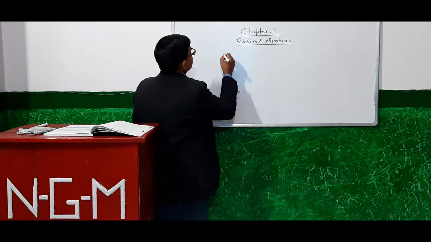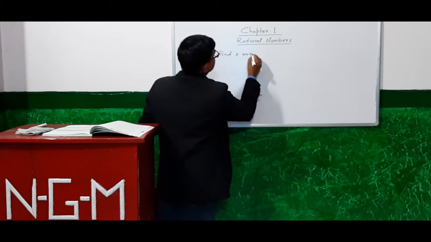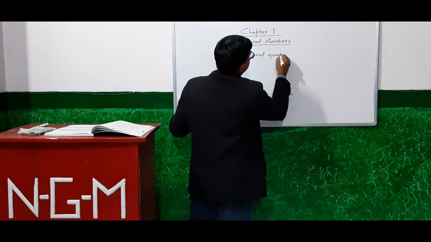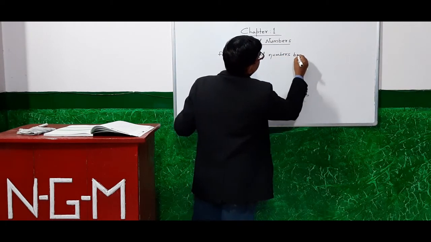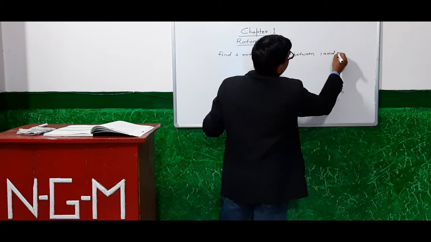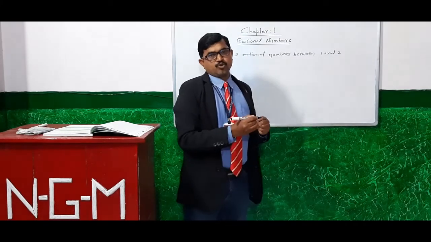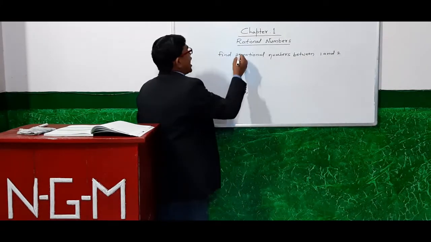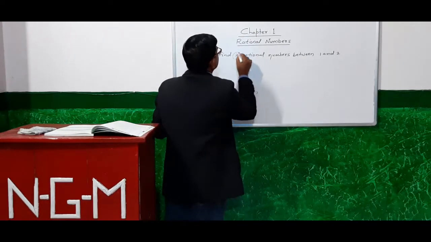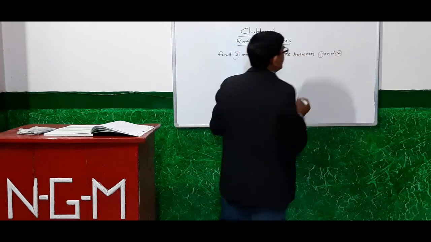Look here. Find two rational numbers between 1 and 2. Here, how many numbers do we have to find? Two. We have to find two rational numbers between 1 and 2.